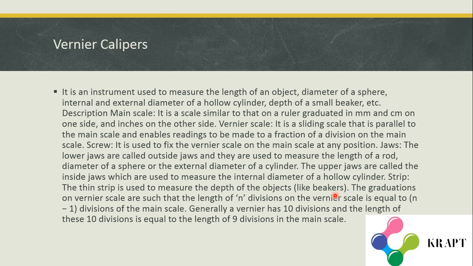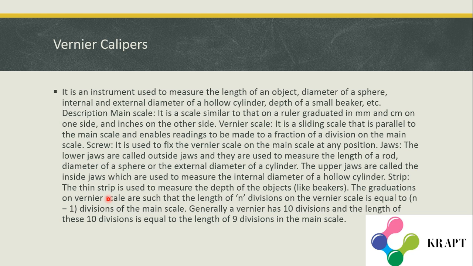Okay, now let me explain. Main scale, I have already told. The vernier scale is a sliding scale and it enables reading to be made to a fraction of a division on the main scale. The screw is used to fix the vernier scale on the main scale divisions. Jaws: there are two pairs of jaws, outside jaws and inside jaws. Outside jaws are used to measure the length of a rod, the diameter of a sphere, or the external diameter of a cylinder. Upper jaws are called inner jaws, which are used to measure the internal diameter of a hollow cylinder. And the strip is used to measure the depth of objects.